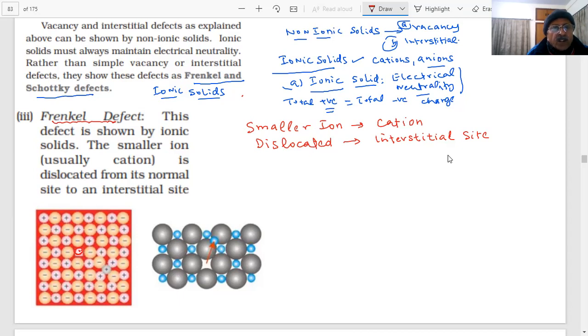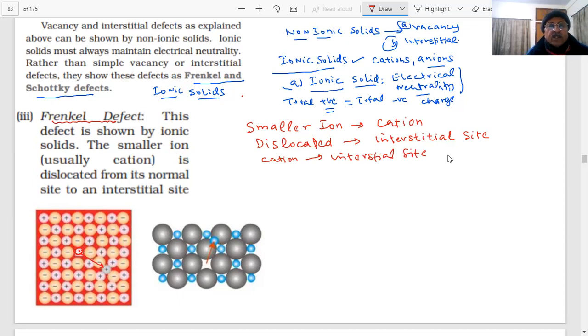Where has it gone? You can see, the smaller cation is missing. The positive ion, in this case, has shifted to the interstitial site. Therefore, students, the smaller cation has moved from its crystal lattice position to the interstitial site, and this is what we call the Frenkel defect.